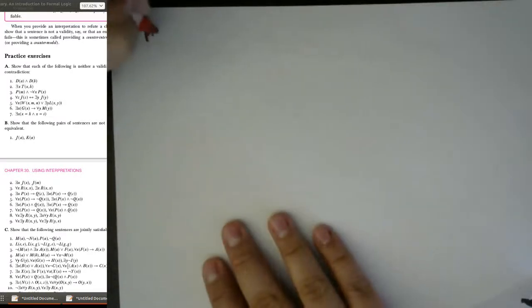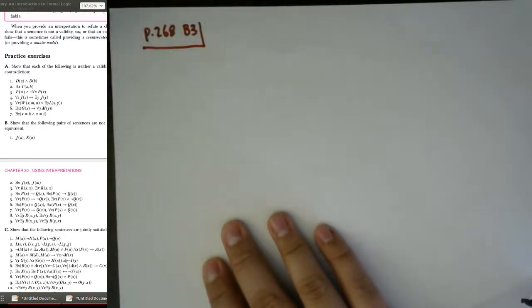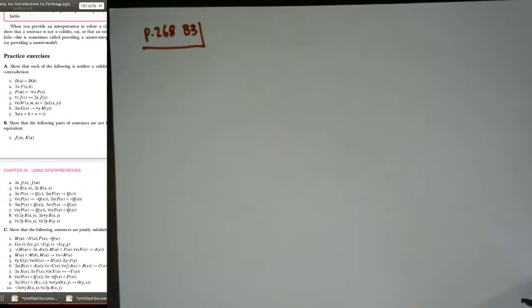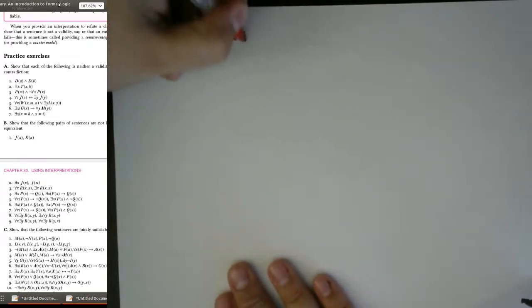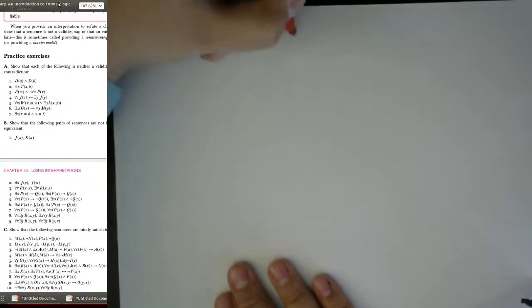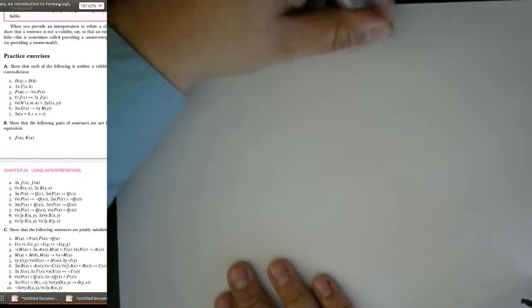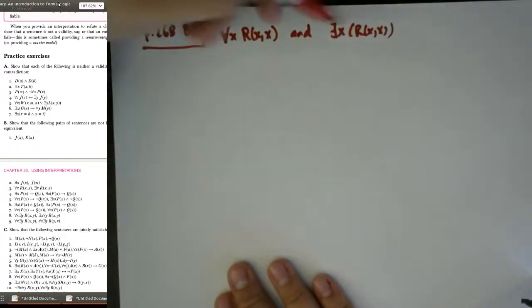Okay, let's look at page 268, problem B3. In this problem, we're supposed to show, from these instructions, that the following pairs of sentences are not logically equivalent. And so for B3, they give us the following pair: for all x, R(x,x), and there exists x, R(x,x). Now, I guess those parentheses aren't necessary there, but it's not a problem to add them.